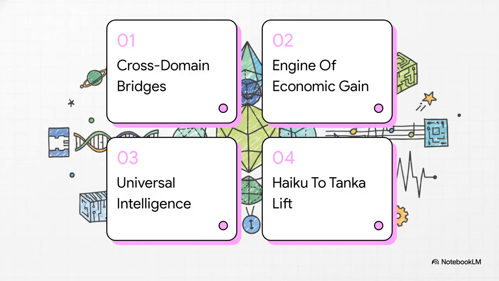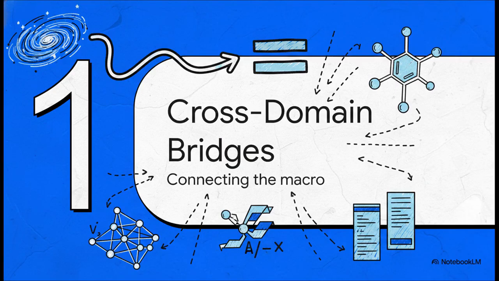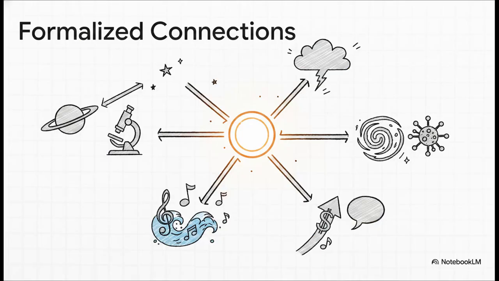Okay. Here's the map for our journey today. First, mapping cross-domain bridges. Second, the engine of economic gain. Third, universal intelligence and attention. And fourth, the haiku to Tonka lift. Starting right off with Section 1, mapping cross-domain bridges, connecting the macro to the micro. So let's dive right into this mind-bending premise.